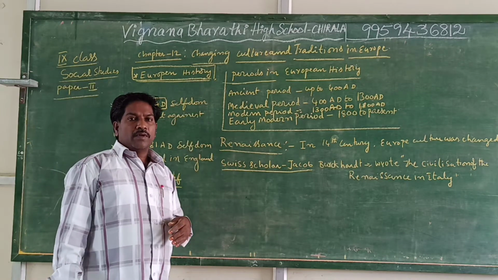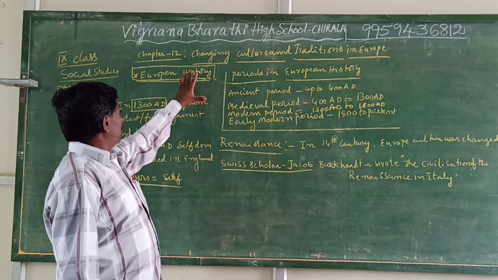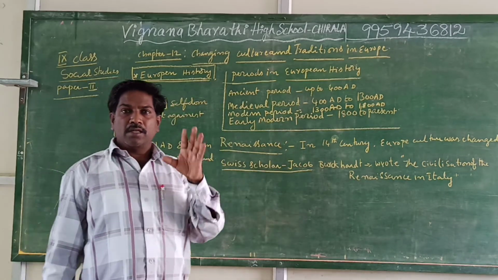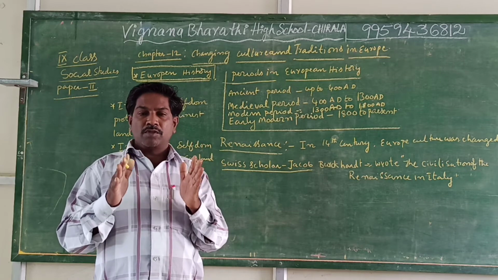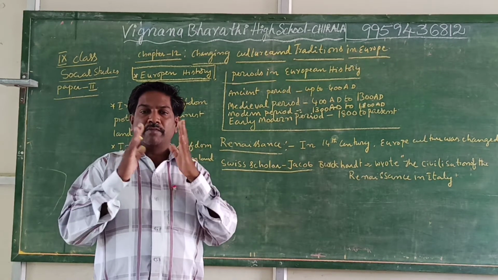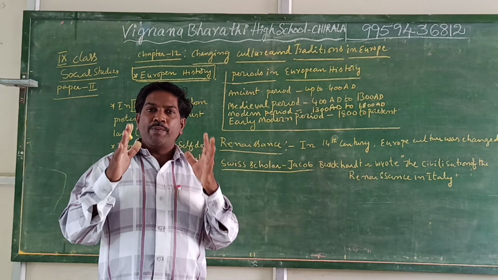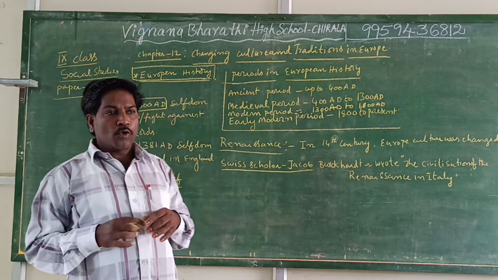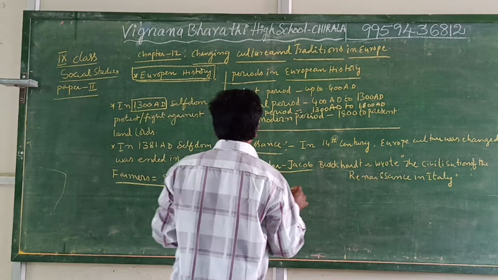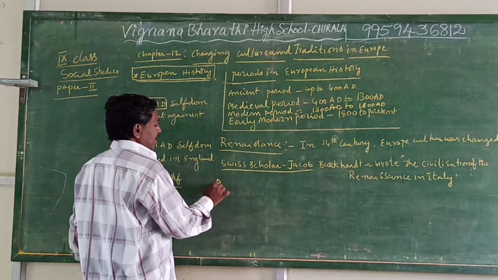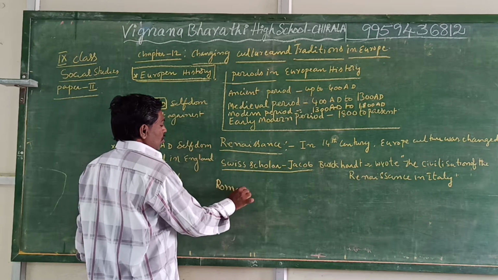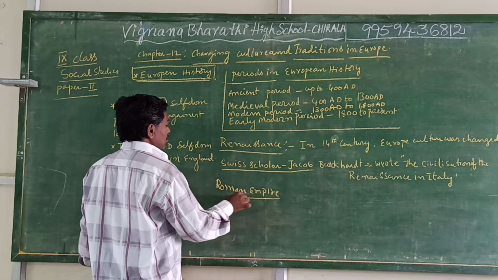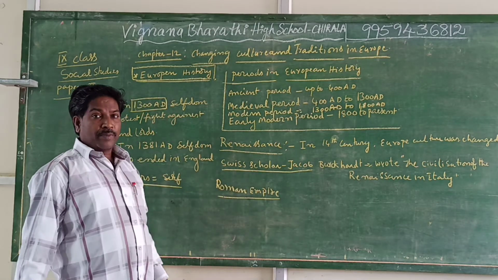First of all, we discuss European history. Under that, the important thing is that in European history, the famous empire is the Roman Empire. The Roman Empire is a very famous empire.